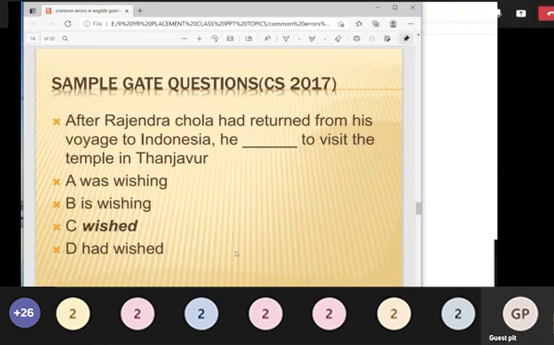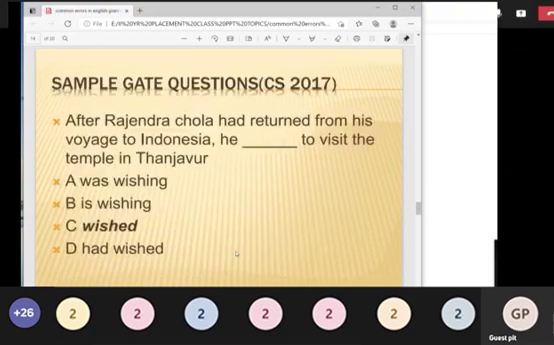We'll see the example. That is one example. This is a question taken from the CS 2017 GATE question paper. After Rajendra Chola had returned from his voyage to Indonesia, he dashed to visit the temple in Tanjore. See, this is a very simple sentence. We have been using this particular sentence in history and all. But if you see the options, definitely you will have a confusion whether it is wishing, is wishing, wished, had wished. Definitely, if you see the options, you will be confused.